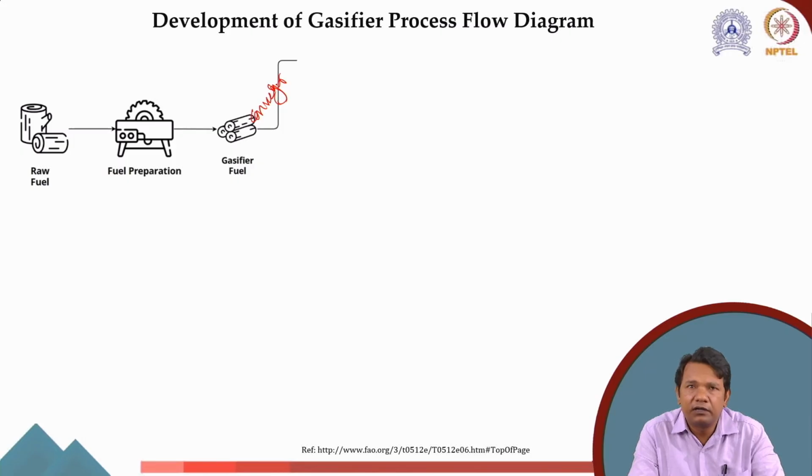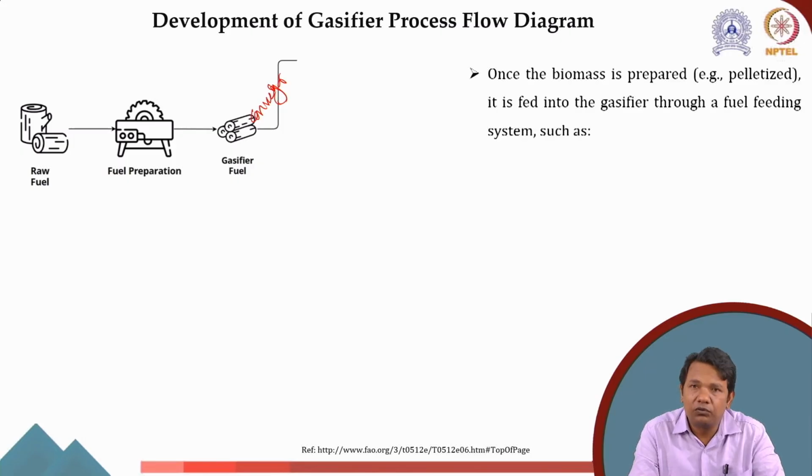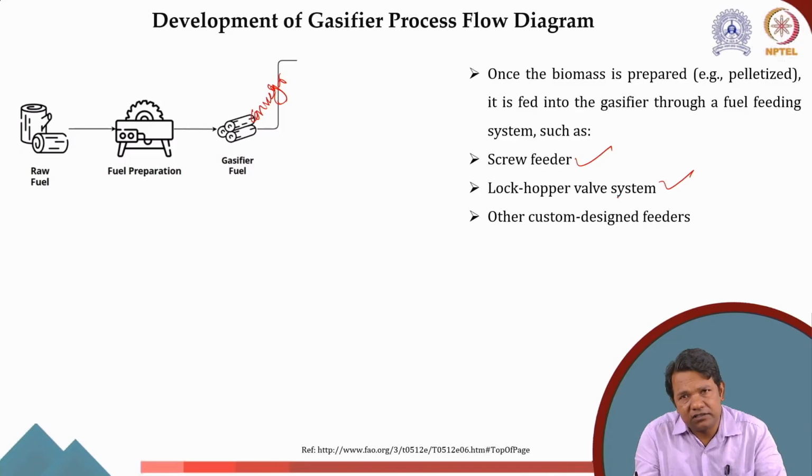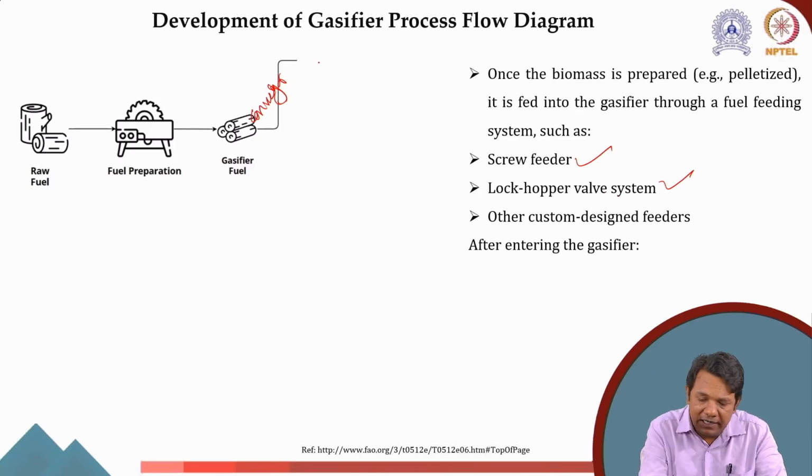Here you will put a conveyor. Now this conveyor can be a screw conveyor, or a belt conveyor, or any type of, for example, a screw feeder, lock hopper valve system, or other custom design feeders. Then after that it will enter the gasification unit.